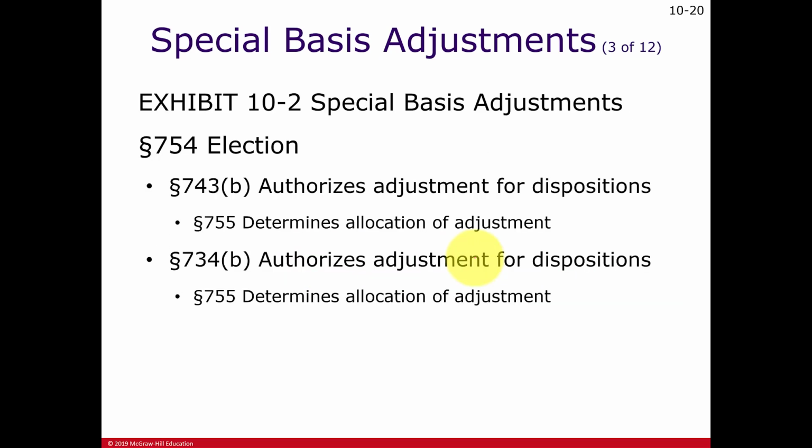So these two situations, again, we want to make sure the partnership doesn't double count the profit, the gain that the retiring partner already reported. These two sections here refer to making an election to adjust the basis of the partnership property upwards. So when the partnership sells the property, they're not going to double count the gain that was already reported by the retiring partner.